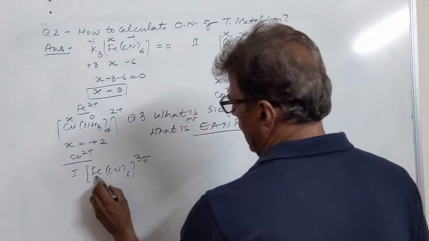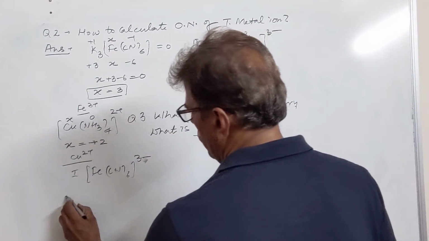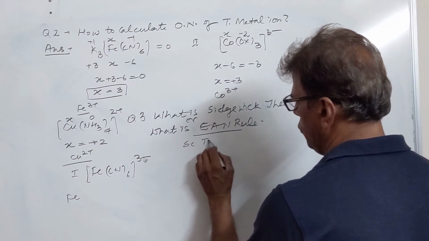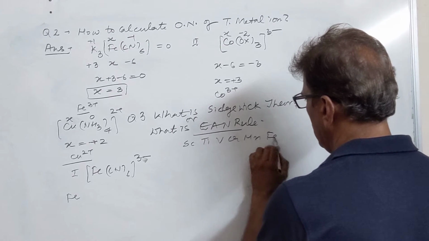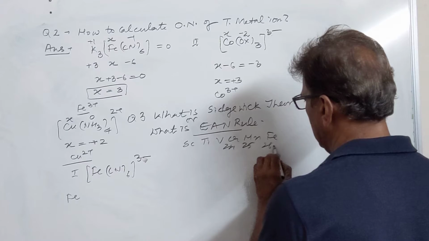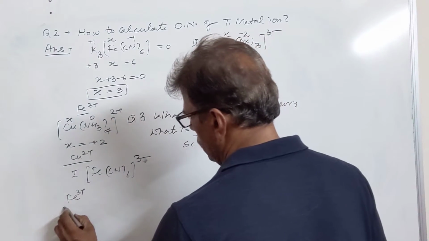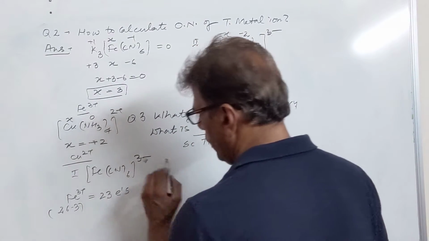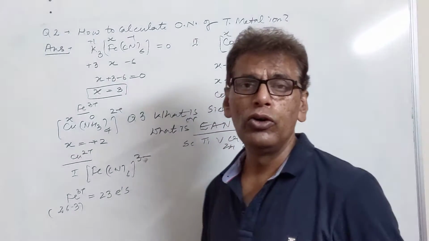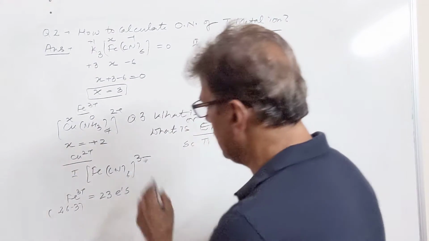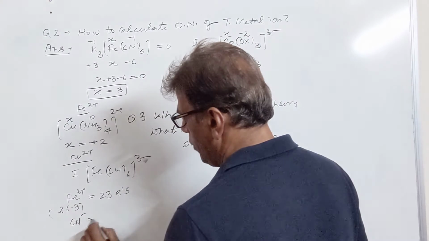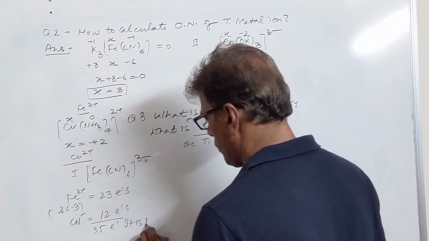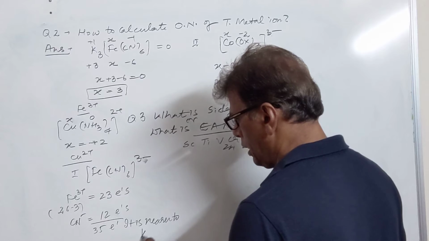So in this case we see iron is +3 here. Iron's atomic number, we know the series, is 24, 25, 26. Minus 3 because it was +3, so it is 26 minus 3. It has 23 electrons. Each cyanide can contribute 2 electrons because it is a monodentate ligand. 6 cyanide will contribute 12 electrons. So total electron number is 35. It is near to krypton, that is 36.